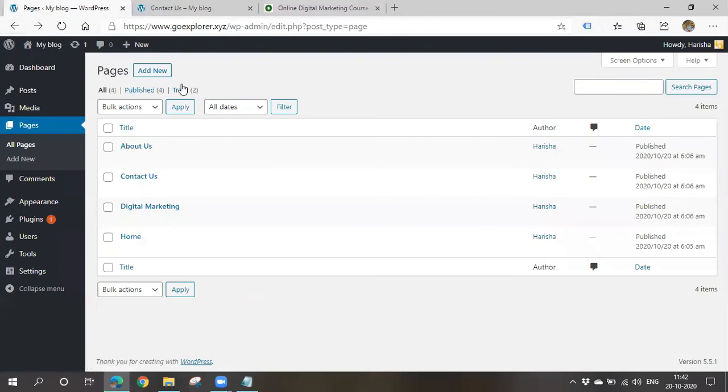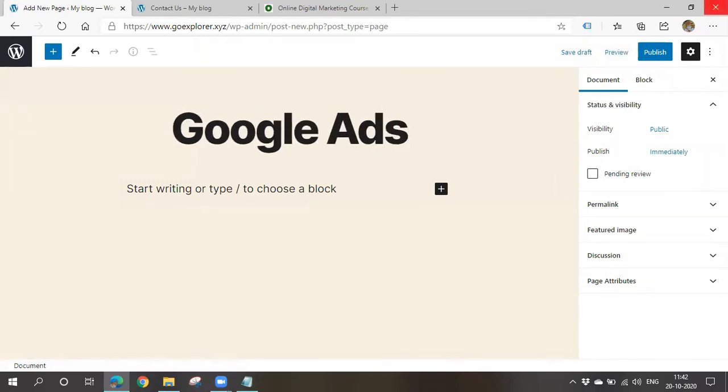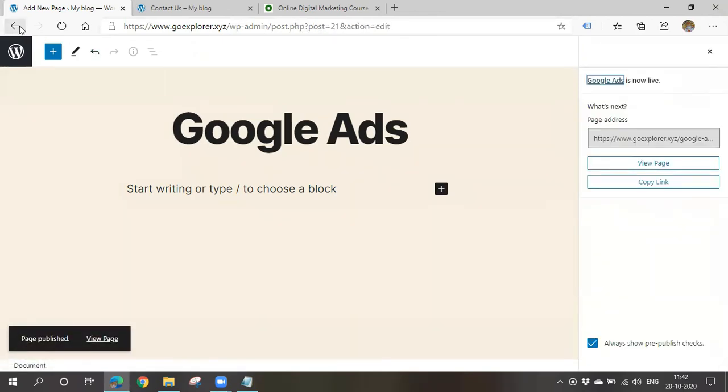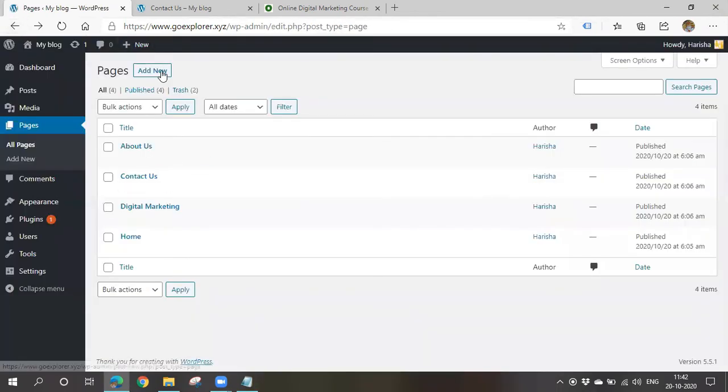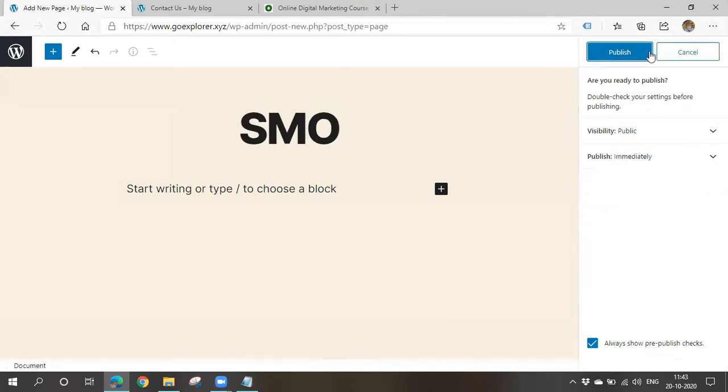Now I'll be creating another page, Google Ads. Now I'll create the third one, the last one. It is SMO. So publish.